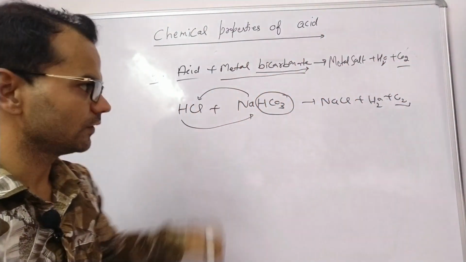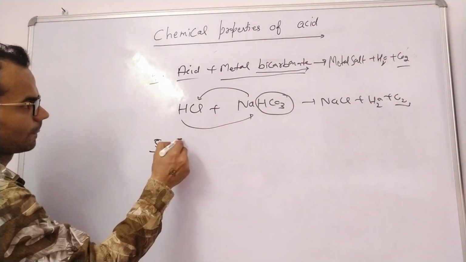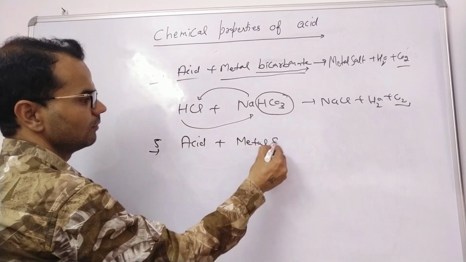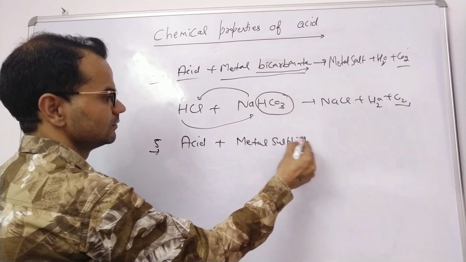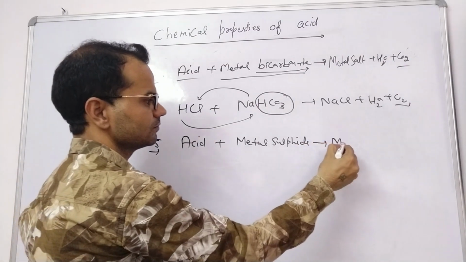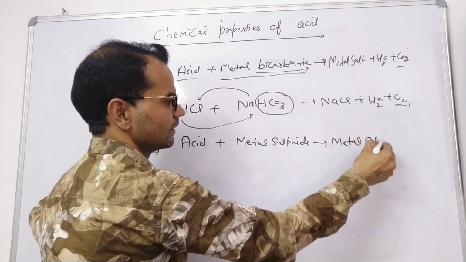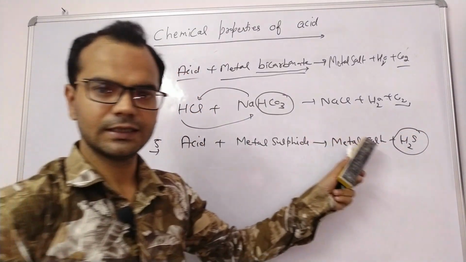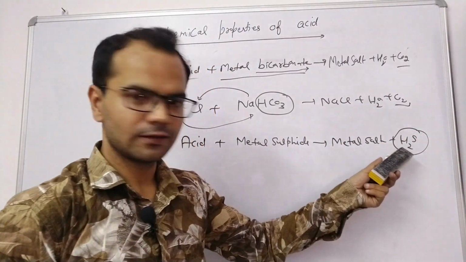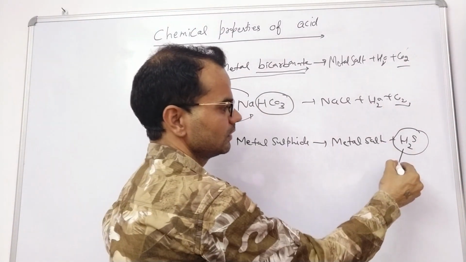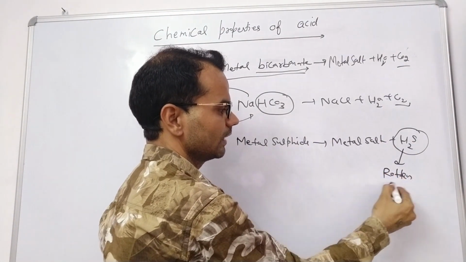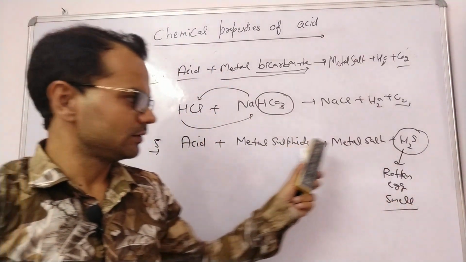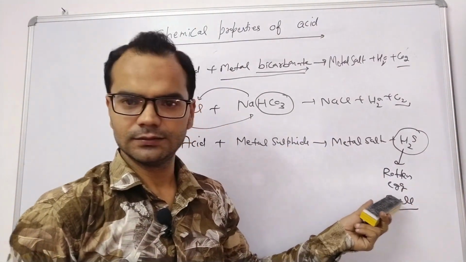Clear? Next, the fifth property is acid reacts with metal sulfide to give metal salt plus hydrogen sulfide gas. H2S is hydrogen sulfide gas and it has a characteristic property, it has a rotten egg smell.